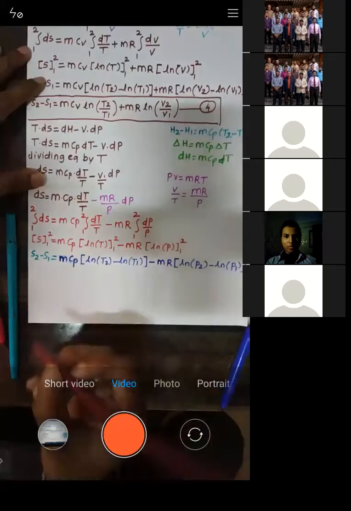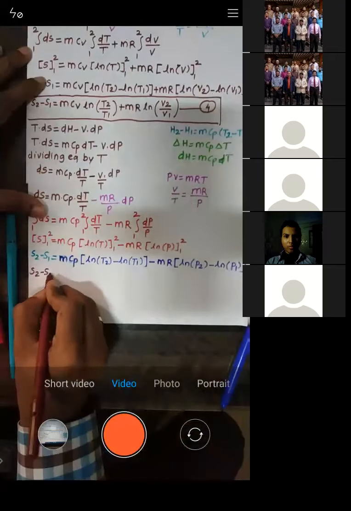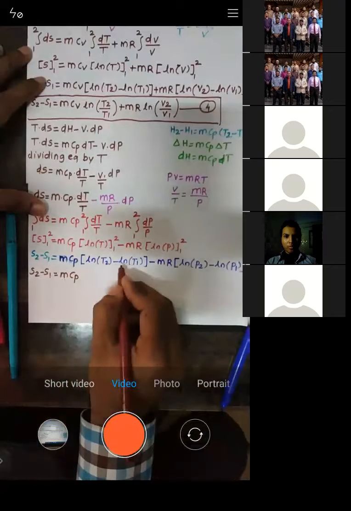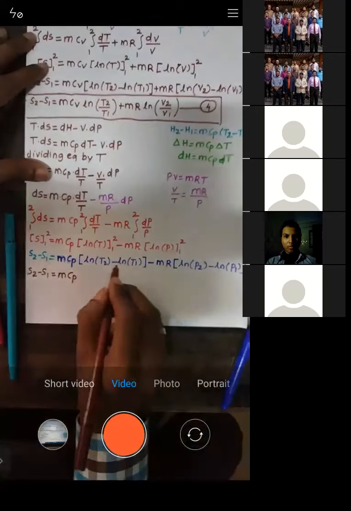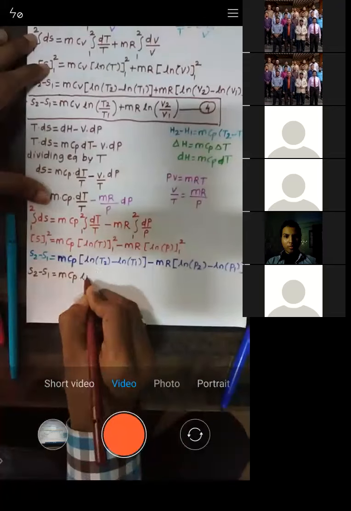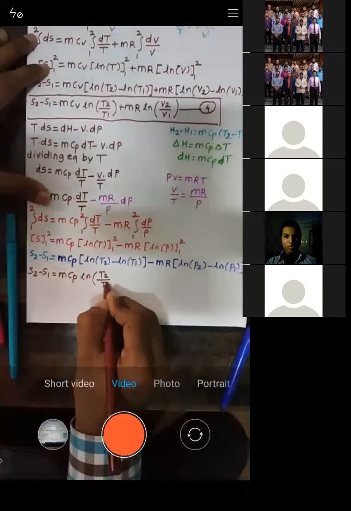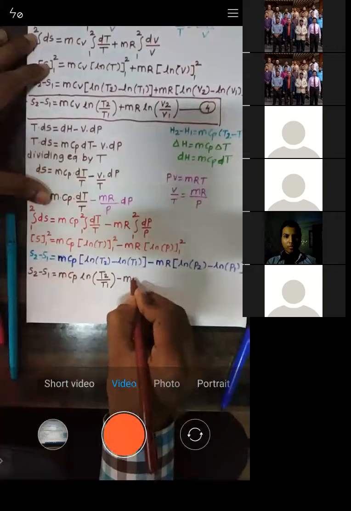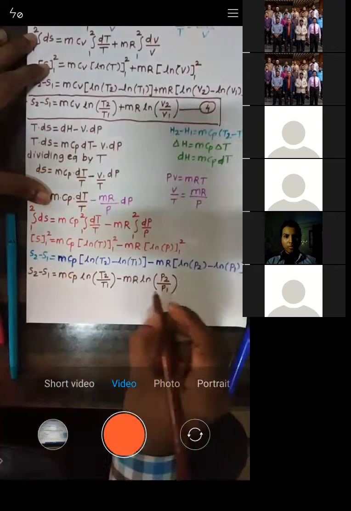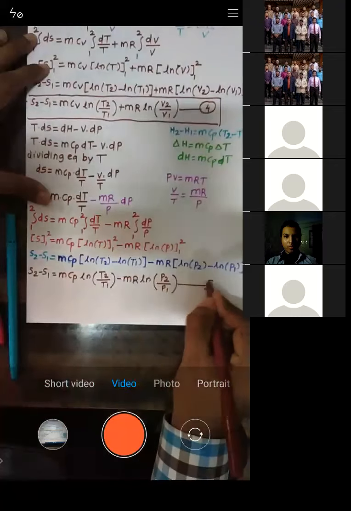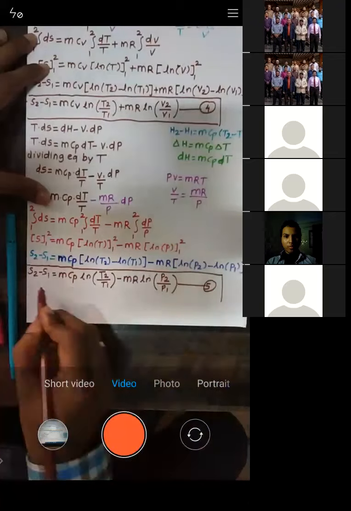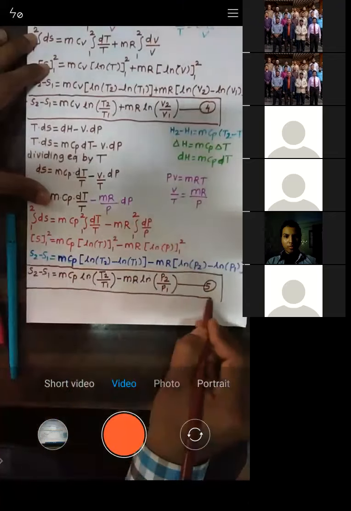So let us simplify it. So s2 minus s1 is given by m into cp. When you see this, what is ln a minus ln b? It is ln a by b. So I will write it as m cp into ln of t2 by t1 minus m into r into ln of p2 by p1. So this is one more equation we got for change in entropy.